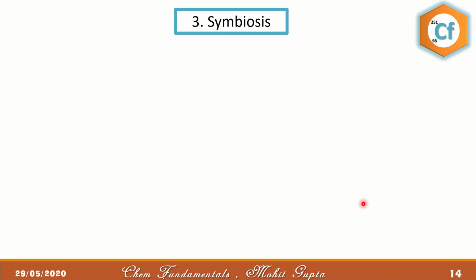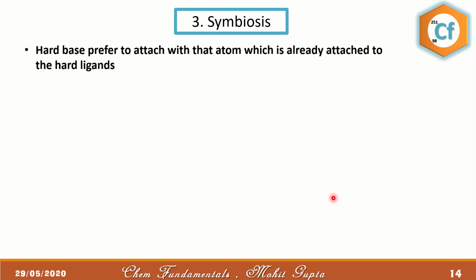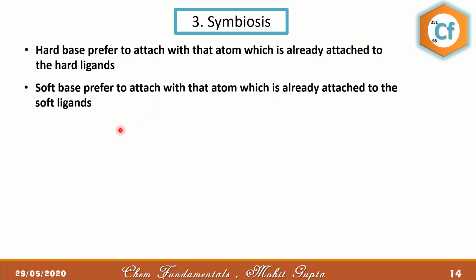The next important property is symbiosis, sometimes also called the symbiotic effect, according to which a hard base prefers to attach to an atom which already has hard ligands. So if you have a hard base, it will prefer to attach to an atom which already has hard ligands. We'll get to know more about it with examples.